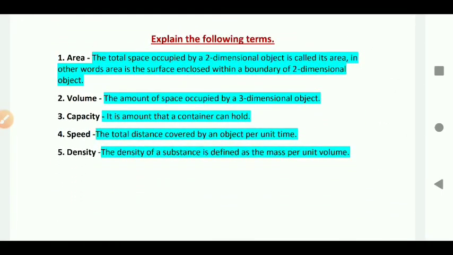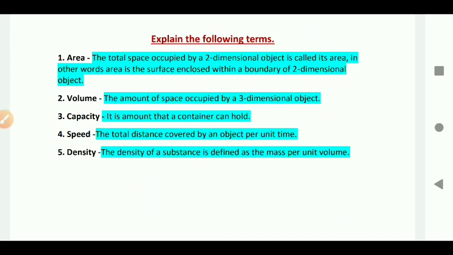Explain the following terms. Area. The total space occupied by a two-dimensional object is called its area. In other words, area is the surface enclosed within a boundary of two-dimensional object, which we had already discussed in short answer. So please learn it. Volume. The amount of space occupied by a three-dimensional object. Area is considered for two-dimensional object and volume is for three-dimensional object.